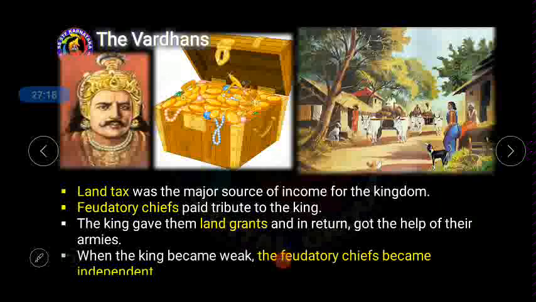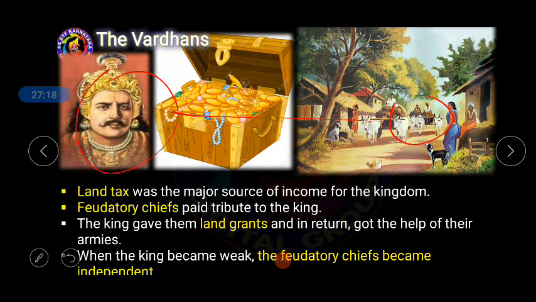When the king became weak, the feudatory chiefs became independent. So remember, this feudatory system existed at the time of ancient India. Feudatory ruler means obviously the king is the supreme ruler, and he places a few rulers in their provinces. The person who looks after this small province is called a feudatory king. When the king became very weak, the feudatory small rulers used to declare themselves independent rulers. So this is what happened with the Vardana dynasty.